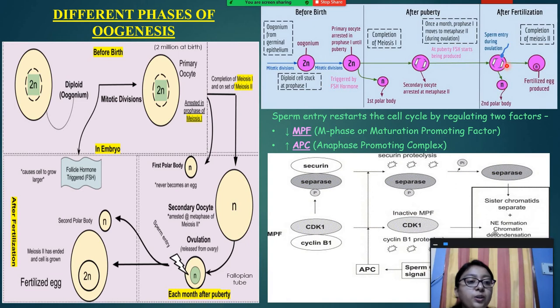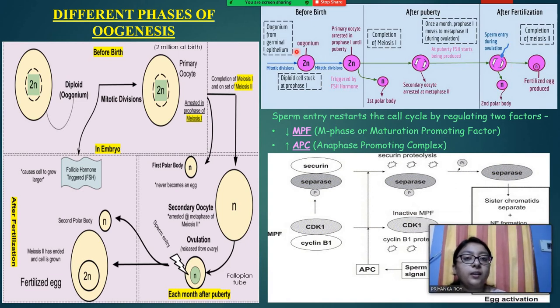Okay. Now this is very interesting: oogenesis, like I already said, starts from the fetus stage. Whenever a girl child is getting formed inside a mother's body, the oogenesis has already started in the fetal condition. Before birth, as you can see, from germinal epithelium, oogonium is getting formed by mitotic divisions. This diploid cell is stuck at prophase 1.